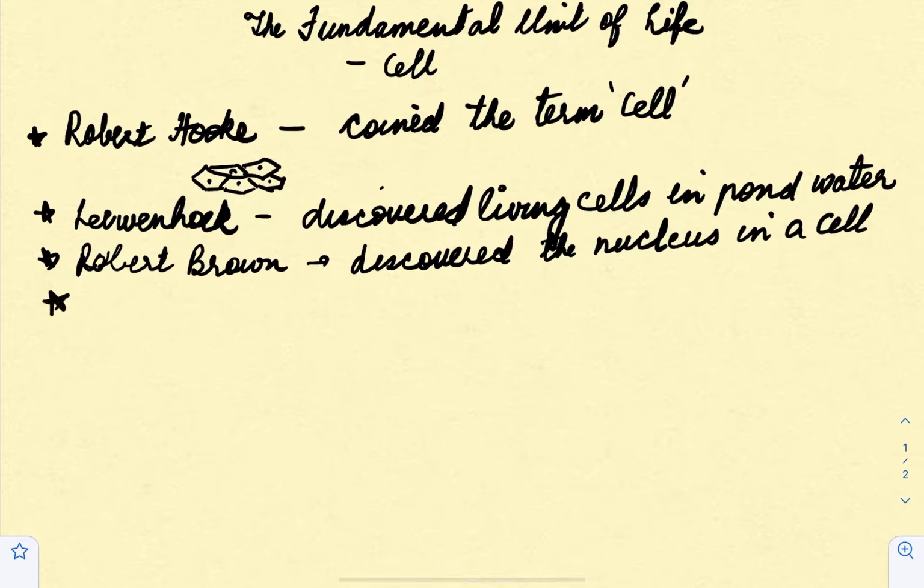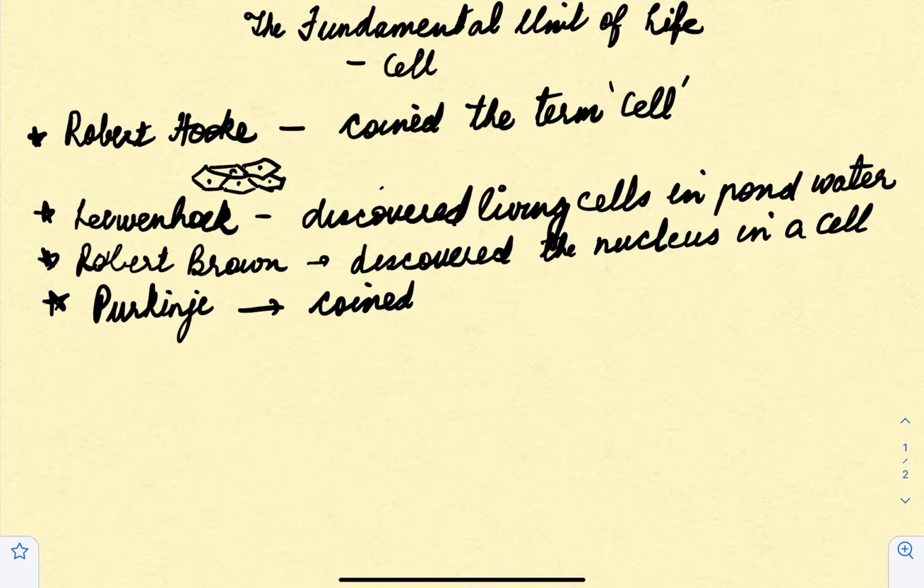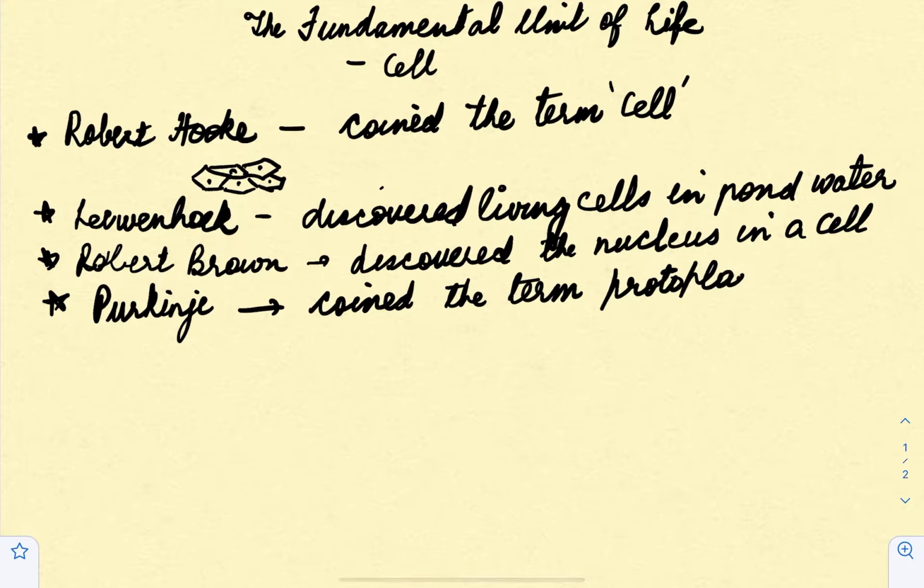Next we come to another scientist by the name Purkinje. Right? Now this scientist is known to coin the term protoplasm. He coined the term protoplasm, which is the living fluid part of the cell. So protoplasm was coined by Purkinje.